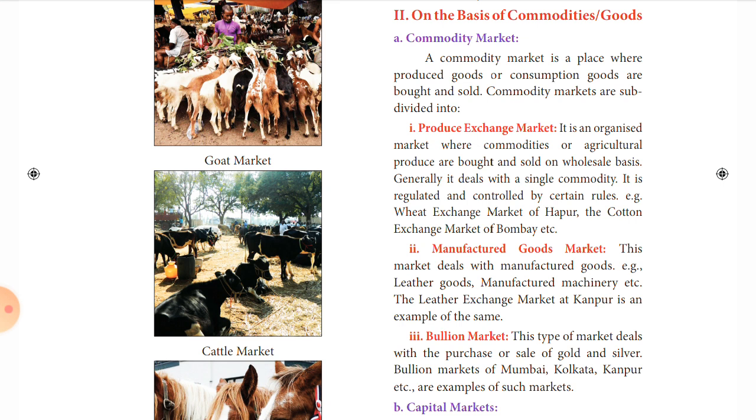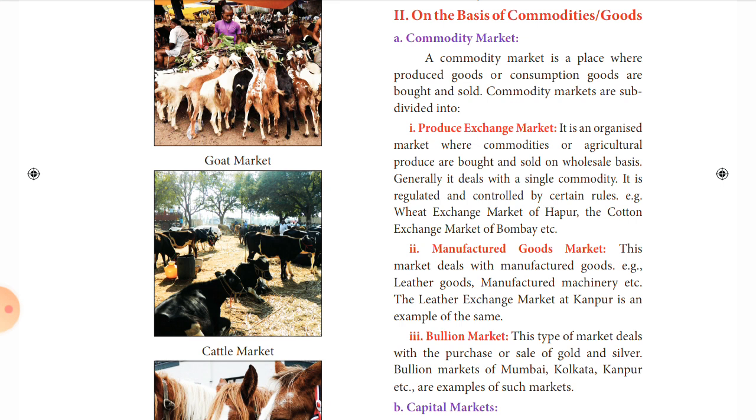Certain rules are there for the buyers and sellers in this market, and a particular type of commodity, that is agricultural goods or produced commodities, is traded, that too on a wholesale basis. The transaction is taking place on a wholesale basis. So examples of such markets are the wheat exchange market of Hapur and the cotton exchange market of Bombay, etc.